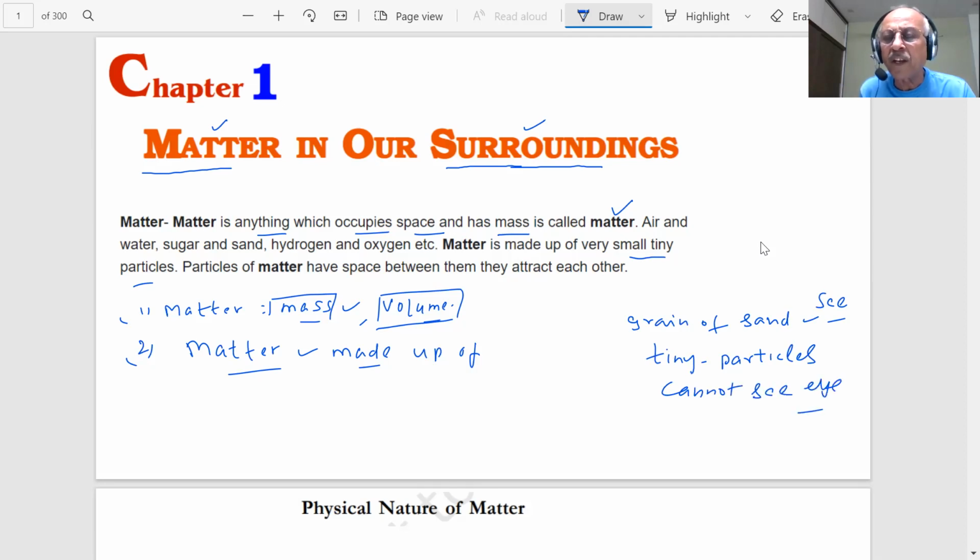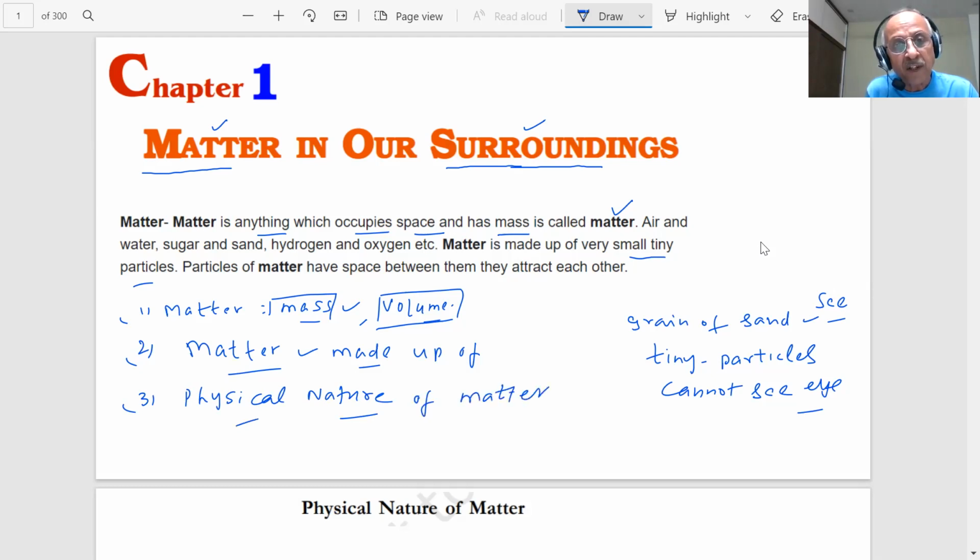When certain things cannot be seen by the eye, in science they put a lens, student, and try to magnify the image of the objects. So they use microscopes. Even with microscopes we may not be able to see the very, very tiny particles, but we will have to prove that it is made up of tiny particles. So the question will always be there, student. What is the physical nature of the matter, students?